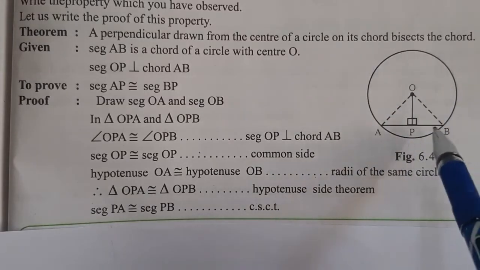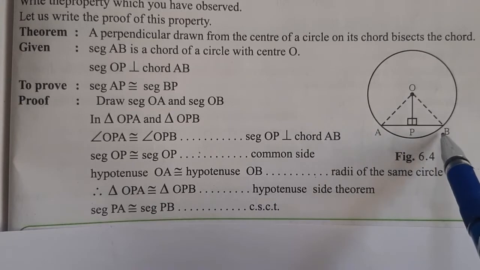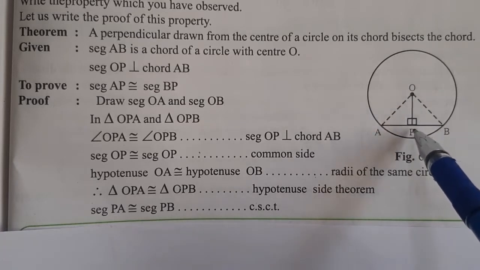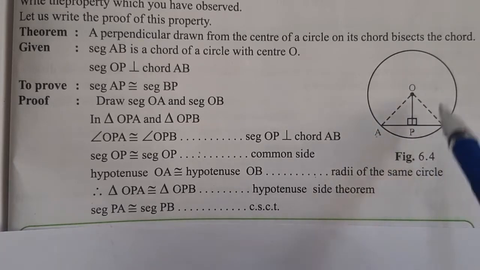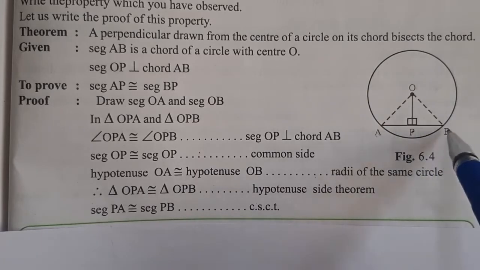Now look at the diagram. Here we can observe O is the center of the circle. Segment AB is the chord of the circle. A perpendicular is drawn on the chord of the circle from the center. That means OP is perpendicular to AB. It bisects the chord. That means here we have to show that AP equals PB.